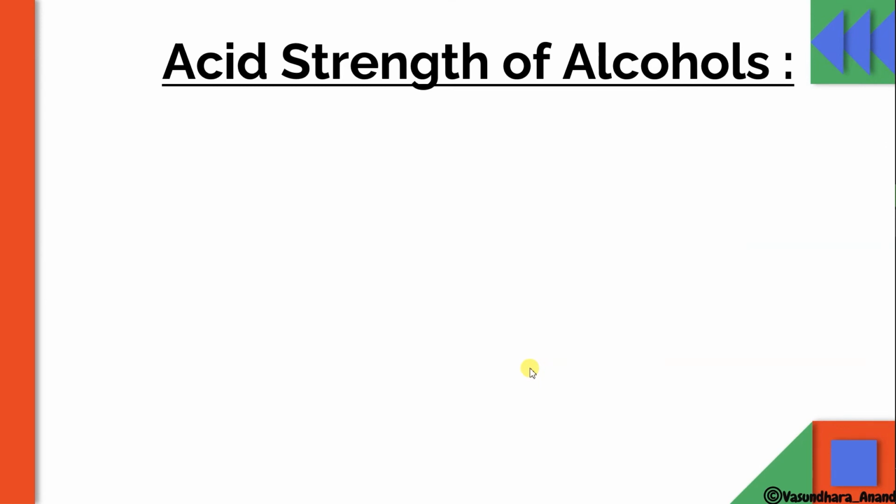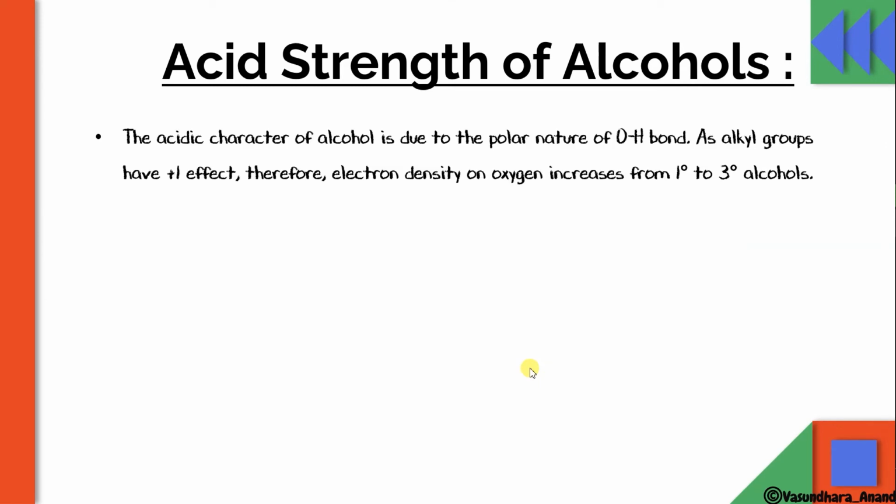Now next is the acidic strength of alcohol. Although alcohol has an OH group, which shows its basic nature, alcohol also reacts due to cleavage of the OH bond. Like this is alcohol, ROH. If the bond breaks from here, it will show the basic character. But the O-H bond can also break, and due to its cleavage it will show acidic strength because of the release of H+ ion.